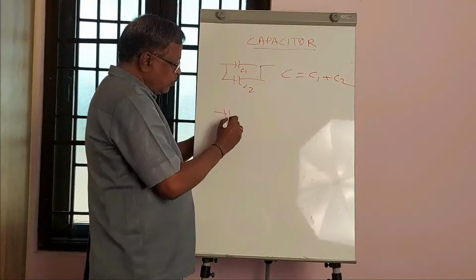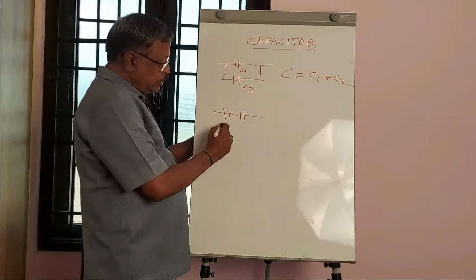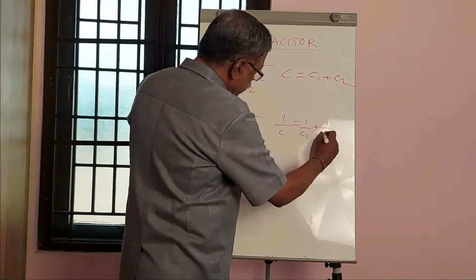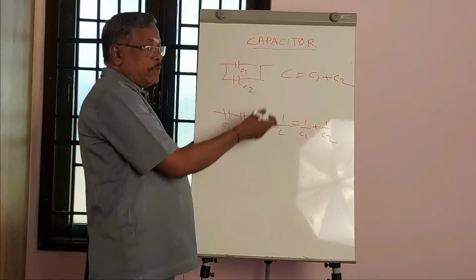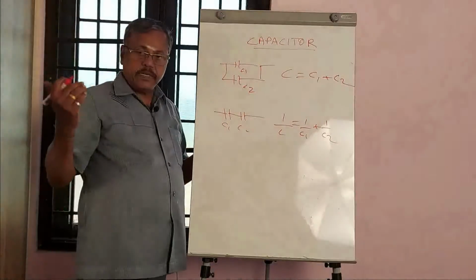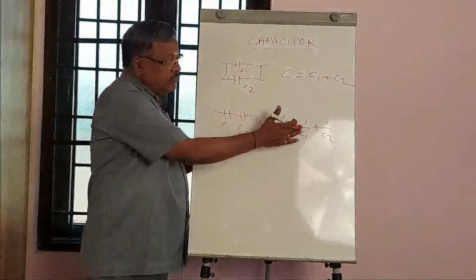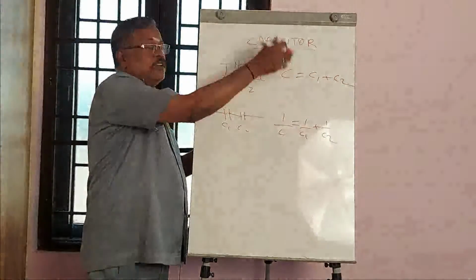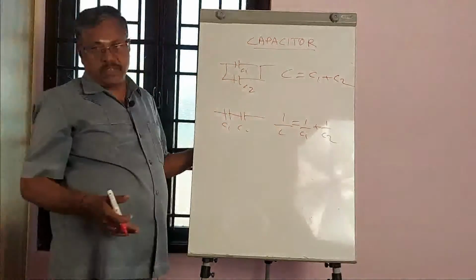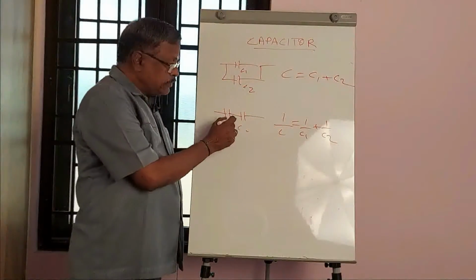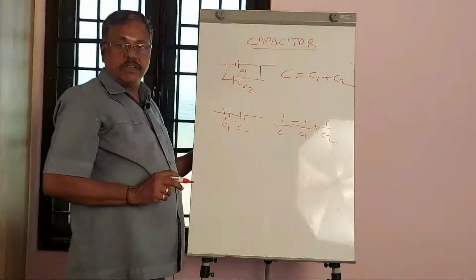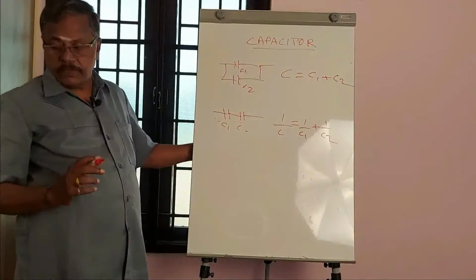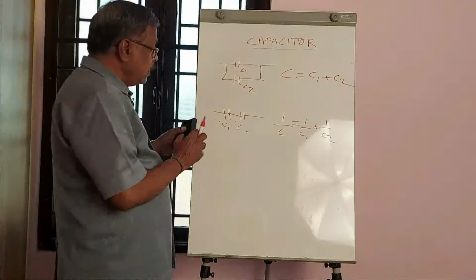And if you have two capacitors C1, C2 in series, the effective capacitance is 1 by C equal to 1 by C1 plus 1 by C2. Actually, the formulas for parallel and series capacitors are exactly inverse of those for resistors, and you have to learn that. Here, when it becomes series, it is the inverse of the capacitance. There, when resistors are connected in series, they are additive. That is the difference. This is about capacitor addition.